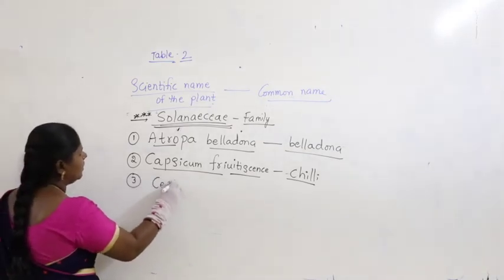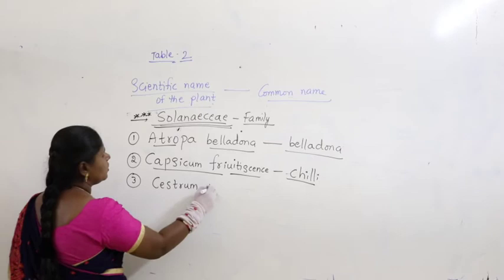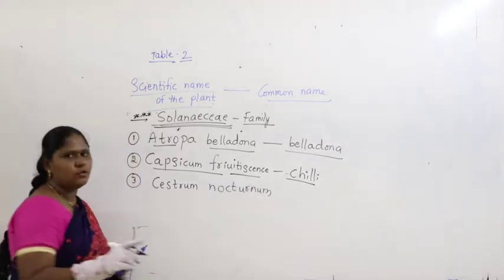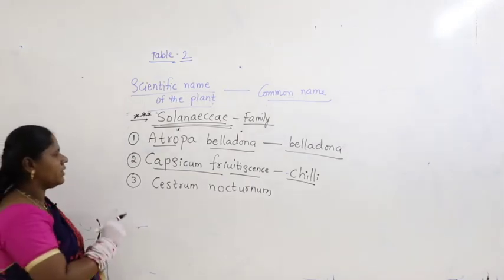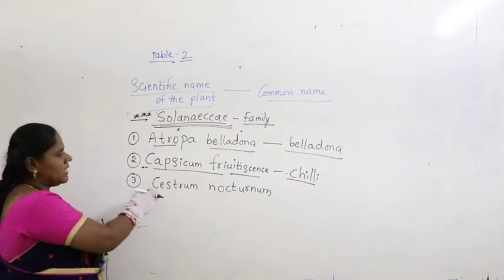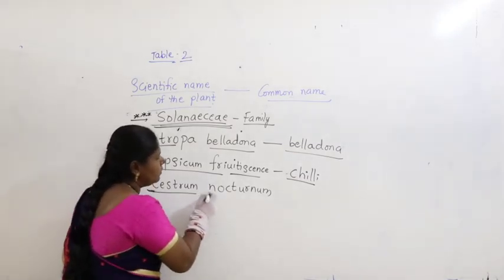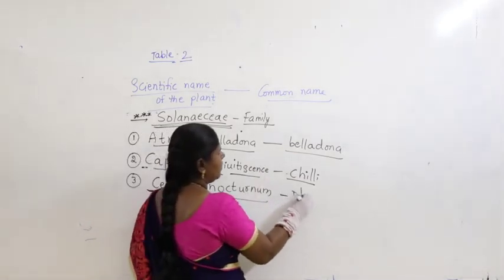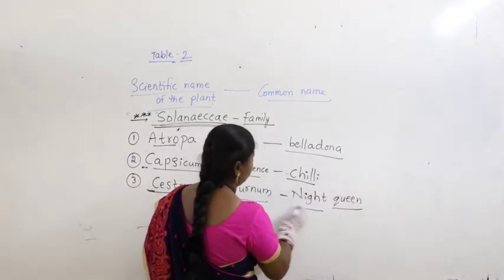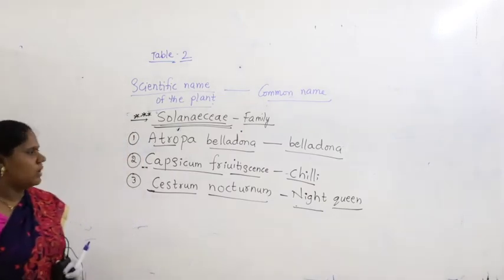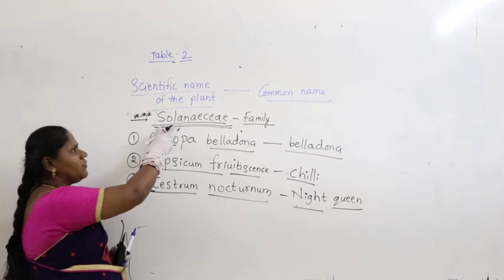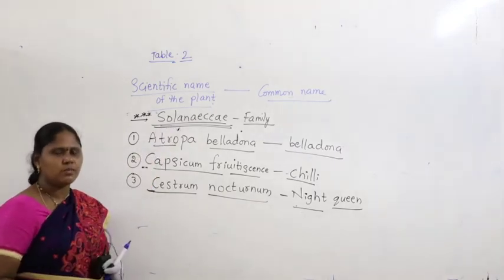Apart from this, let us take another one, Cestrum nocturnum. Generally I will give you two scientific names, starting with C. What is the other scientific name? Cestrum nocturnum. It's commonly called night queen. So generally the Solanaceae family includes some of the vegetables.